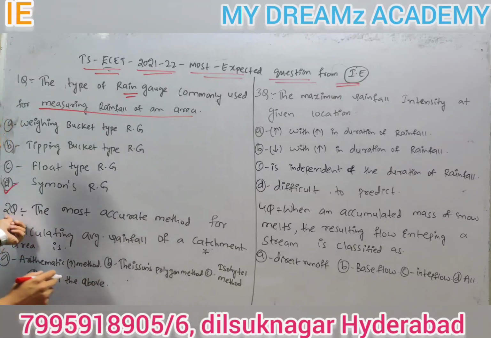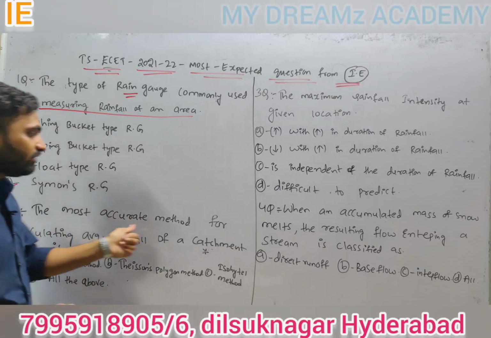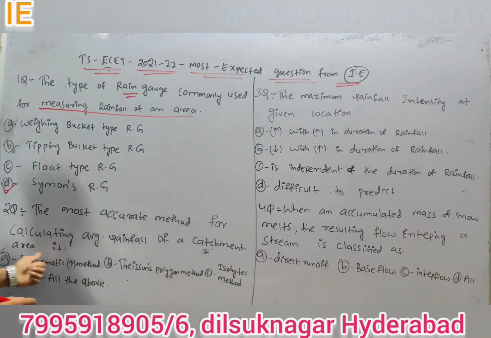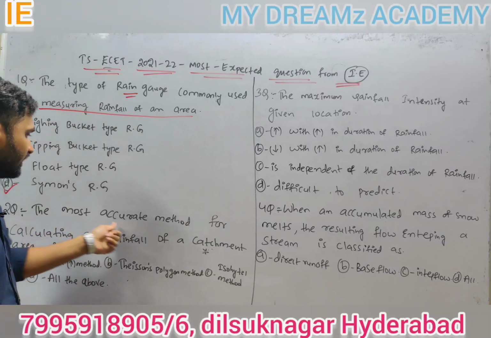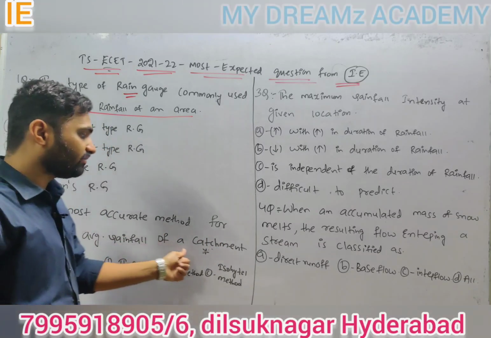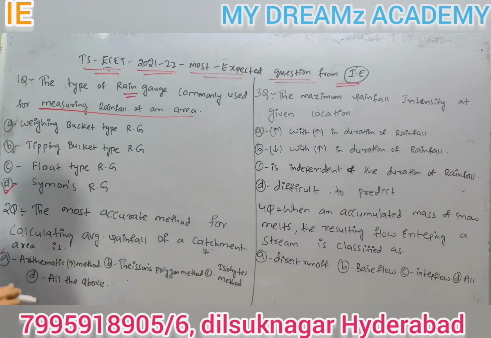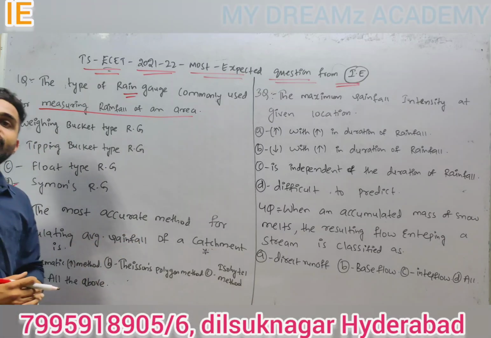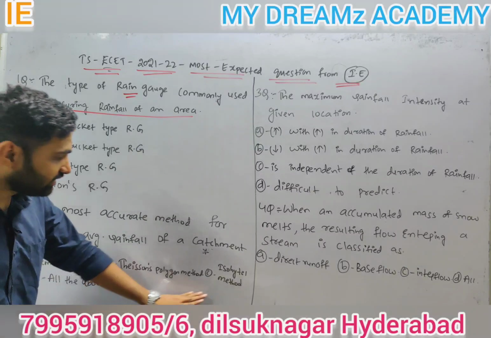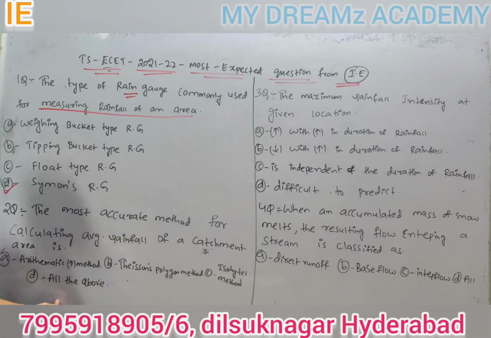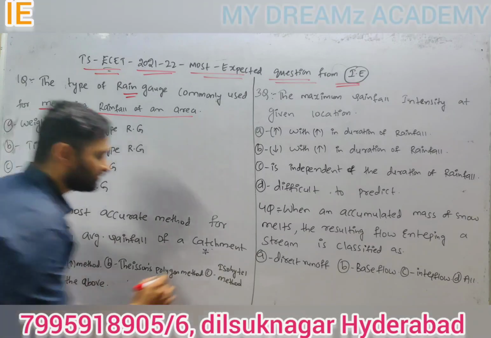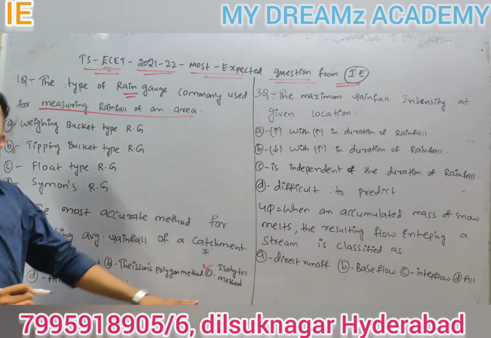Coming to the second question, the most accurate method for calculating average rainfall of a catchment area is. Options: arithmetic mean method, Thiessen's polygon method, isohyetal method, all the above. Everyone will think Thiessen's polygon method, but this is not the correct answer. The isohyetal method is the correct answer.